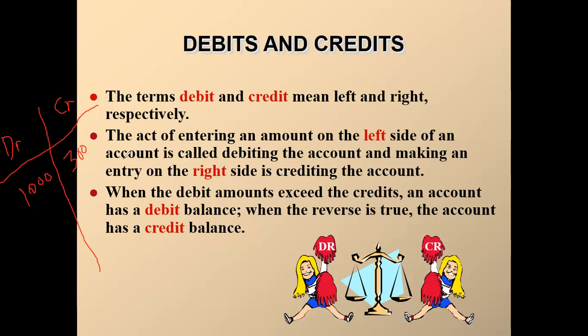Debit side is bigger. You see how much bigger? How much more is there on the debit side, if there is 1000 on debit and 300 taka on the credit side?